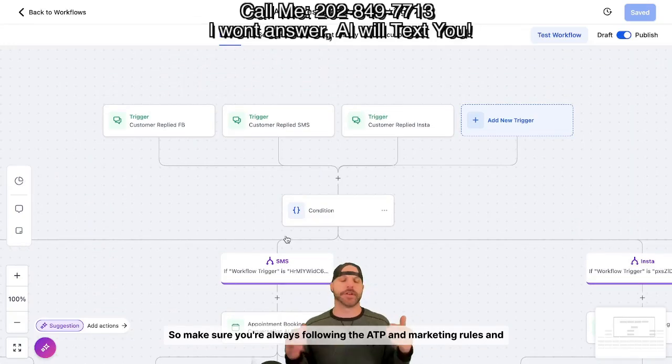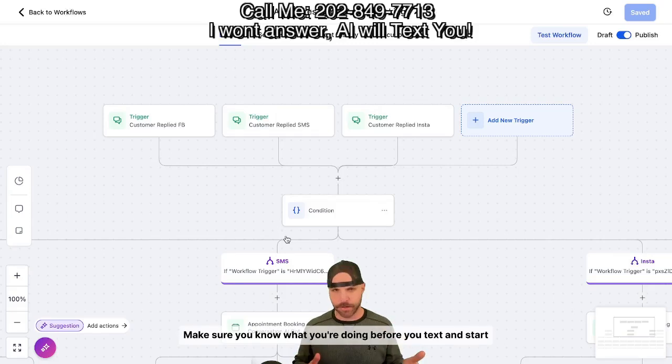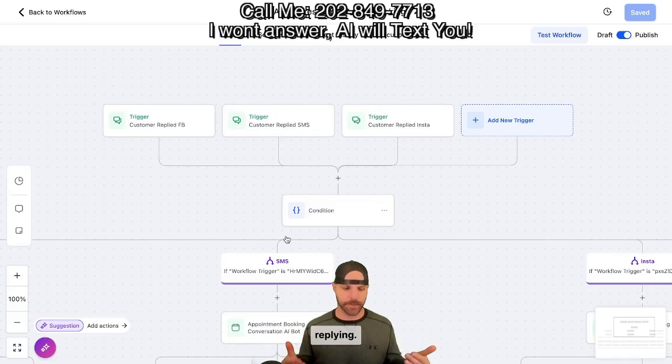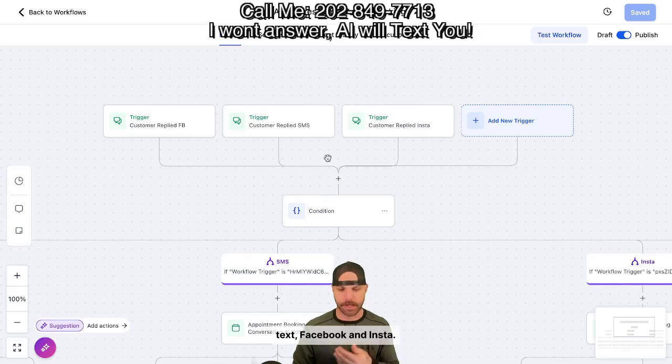So make sure you're always following the A2P and marketing rules and regulations. Check into that. There's always good information to go out and check out. It's free. Make sure you know what you're doing before you text and start replying. But how I have this set up is I want my AI to respond to customers on text, Facebook, and Insta. All right, so we're going to check out the triggers first.